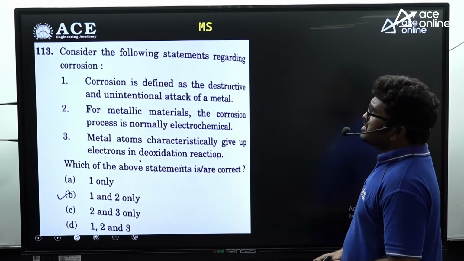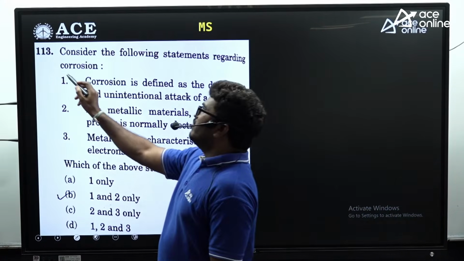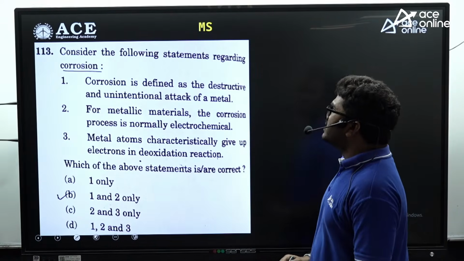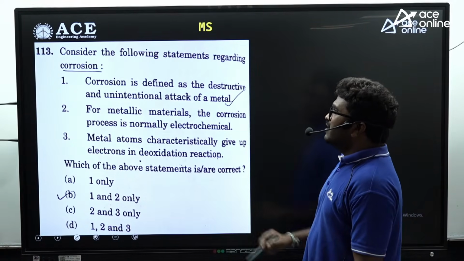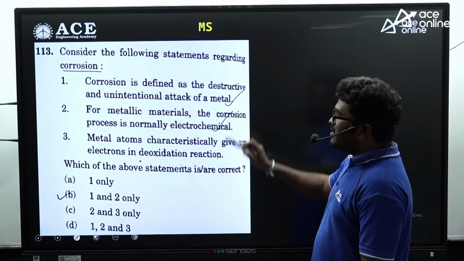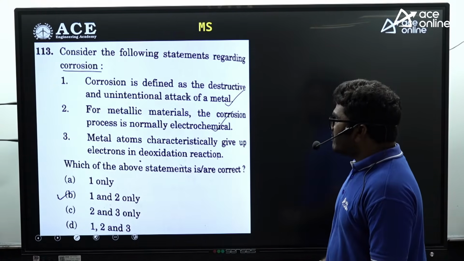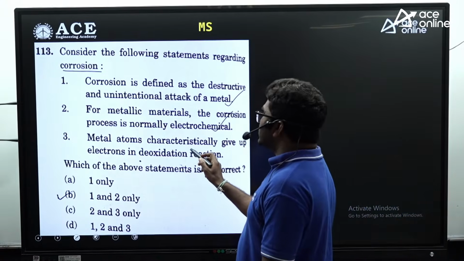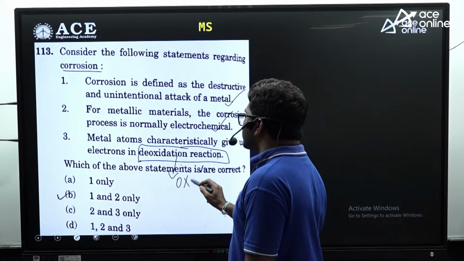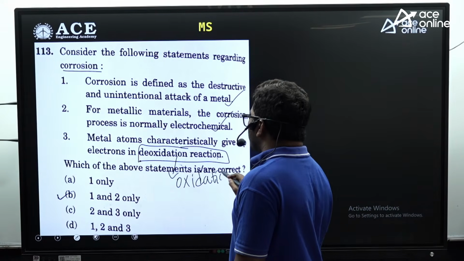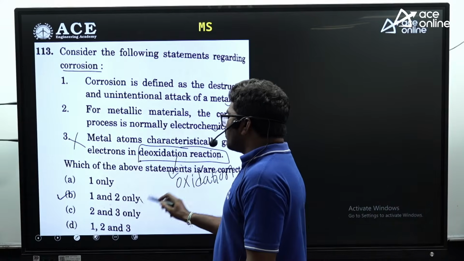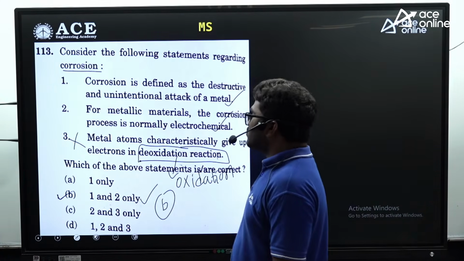Consider the following statements regarding corrosion. Corrosion is defined as the destructive and unintentional attack of a metal. That is correct. For metallic materials, the corrosion process is normally electrochemical. Yes. Metal atoms characteristically give up electrons in deoxidation reaction. It is absolutely wrong. It is not deoxidation, it is an oxidation reaction. Metal releases electrons in the oxidation process. So the third statement is not correct. So 1 and 2 are correct. So the answer for this question is B.